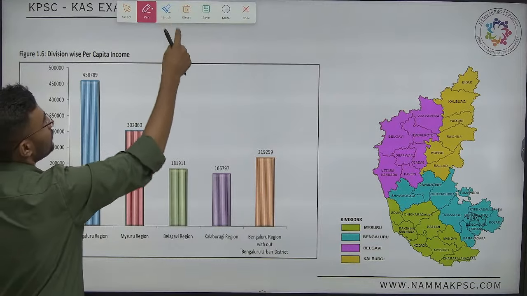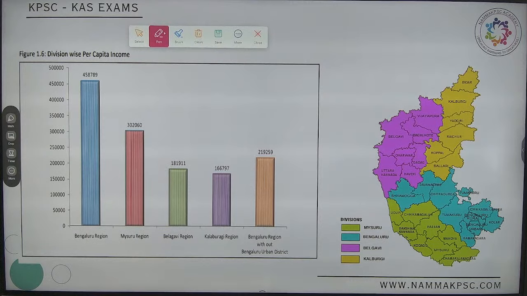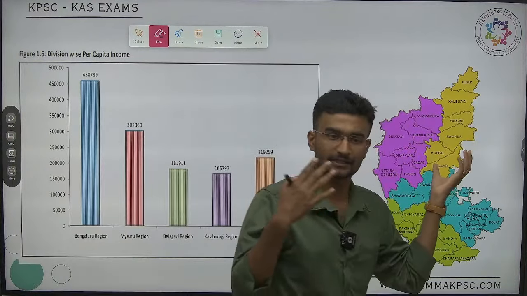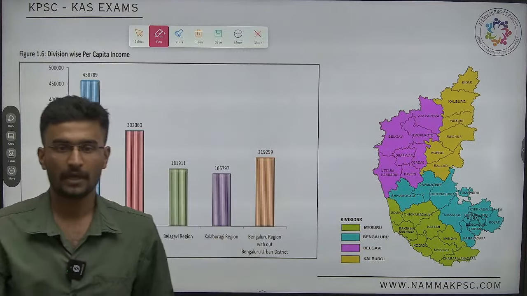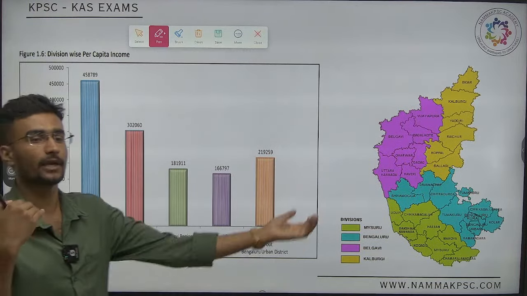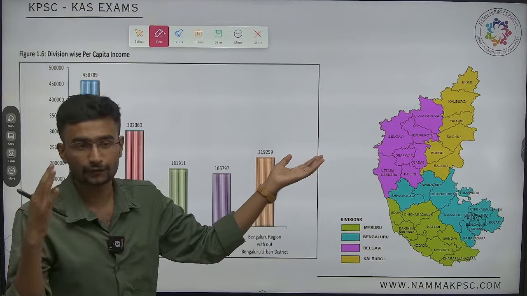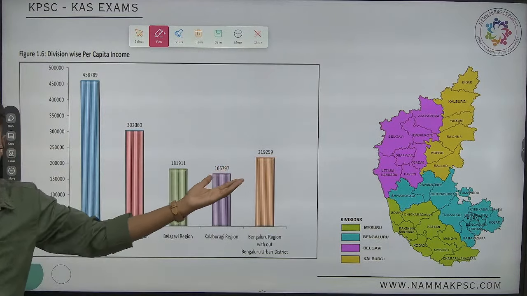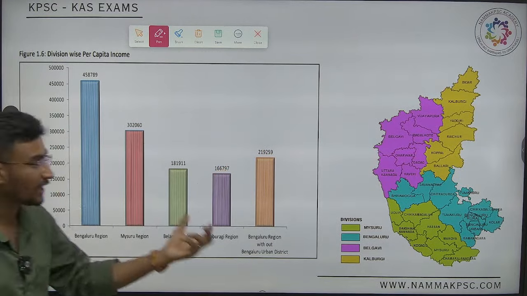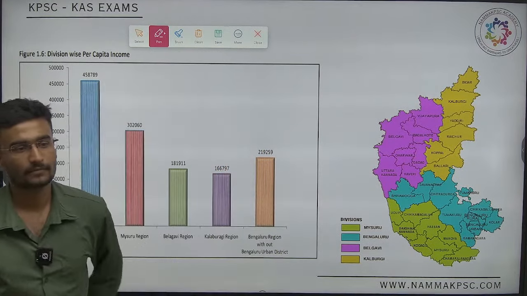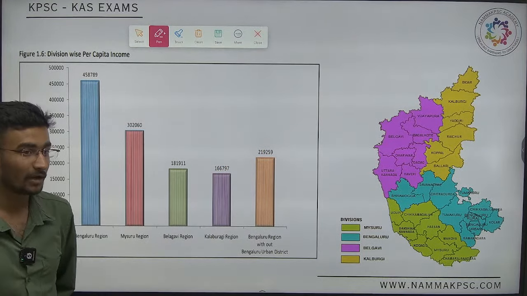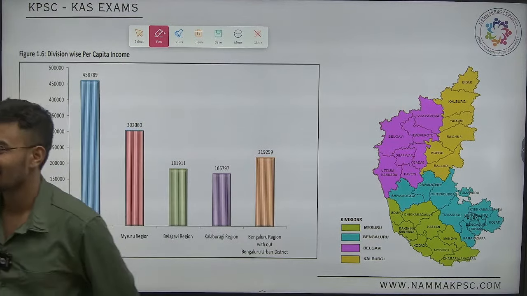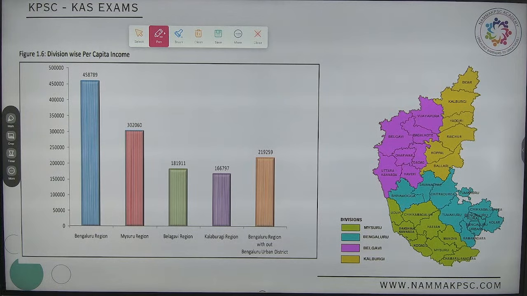Now, how many districts are there in Karnataka? It is 31. This is easier. How many divisions are there in Karnataka? It is 4 divisions. But in 4 divisions, which one do you think is the largest division? It is Bengaluru, largest. Okay, second one.